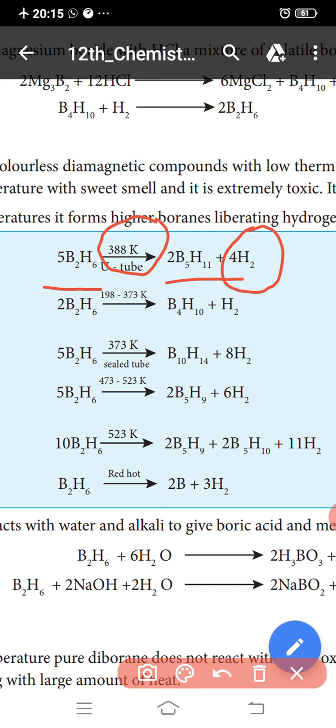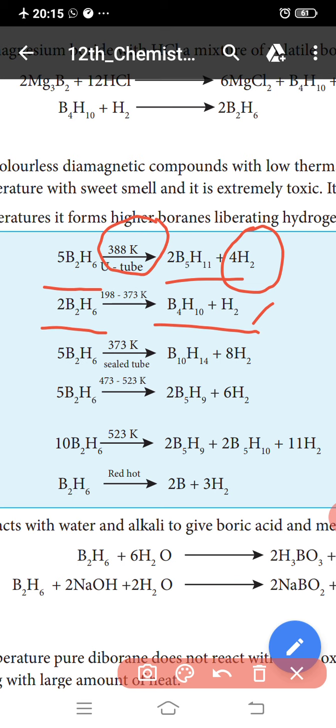The next step, B2H6 reacts at 198 to 373 Kelvin. The product is B4H10, tetraborane, formed with 2 molecules of hydrogen liberated.